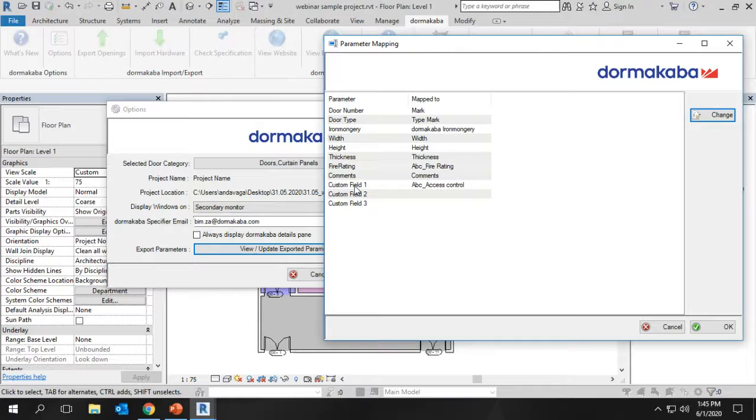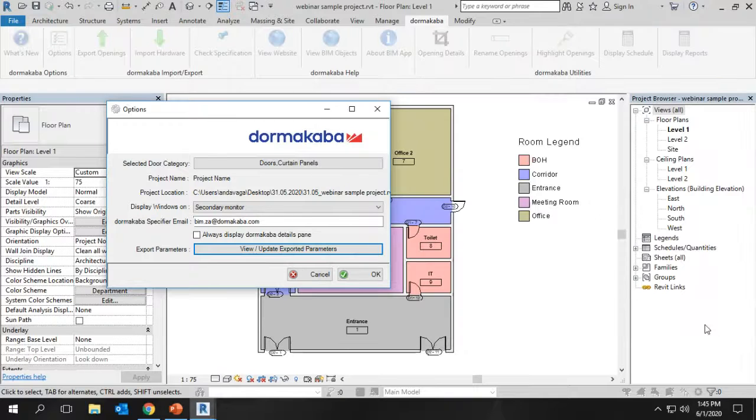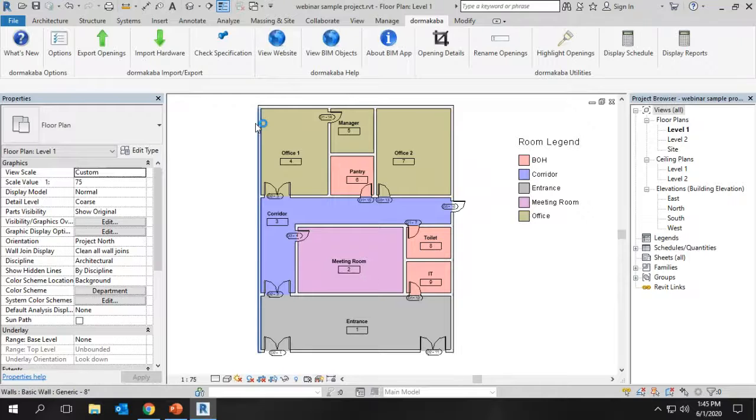We can provide custom fields also, for the additional information we want to add in the door schedule, like access control or acoustic rating. We can add some custom fields and add the parameter information here. So these are the settings we have done. Then we are going to generate the door schedule by using the option export openings.